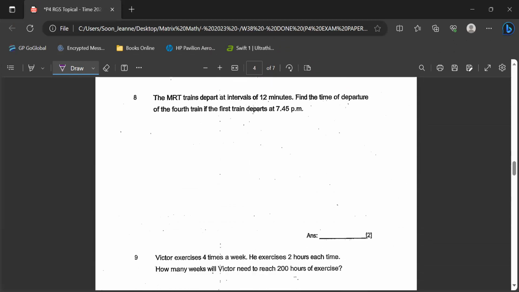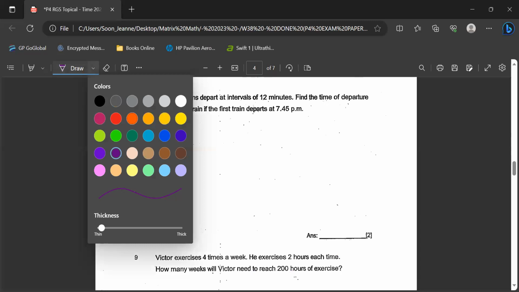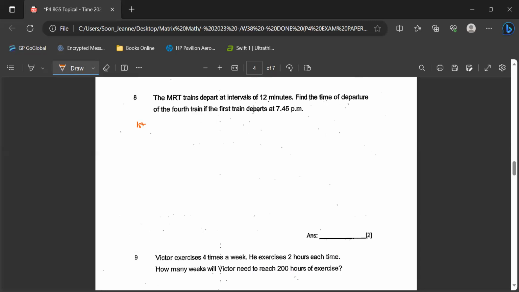Okay, question number 8. The MRT train departs at intervals of 12 minutes. Find the time of departure of the 4th train if the first train departs at 7:45 p.m. So we write down, let me use another color. First train, the time that it departs is 7:45 p.m.